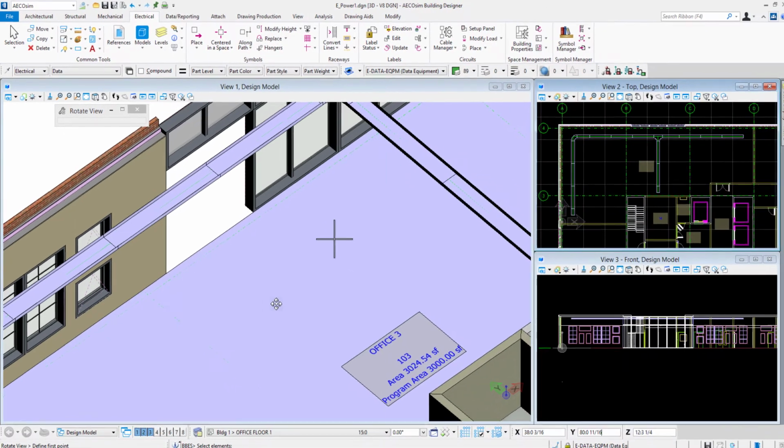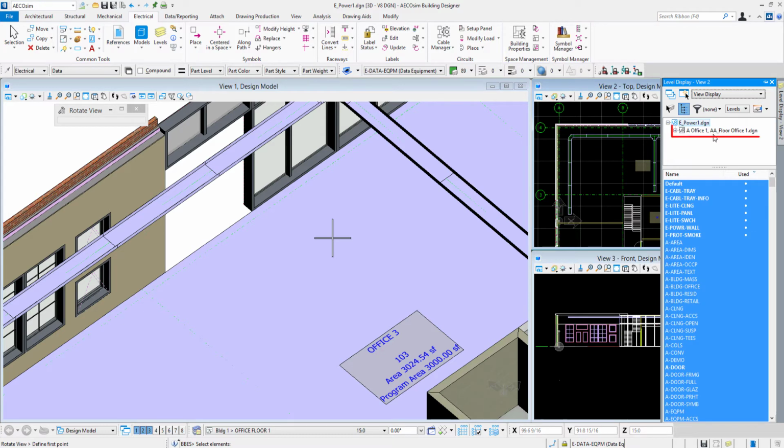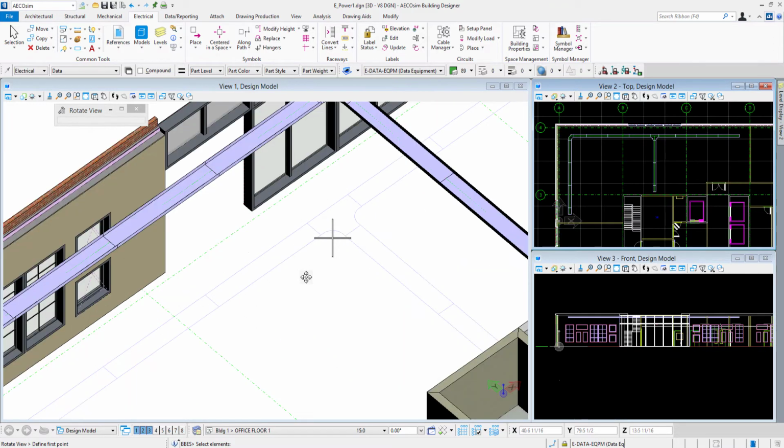Now, in this view, I've got the architectural spaces on. Let me go in here and go to my level display and turn off the spaces temporarily, so that's that A area level. Now that just affected view 2, so I'll say apply to all my open views. I zoomed out once here. You can see the 2D representation of the raceway is still at the floor elevation down there. So when you model these raceways, like all the other symbols in the electrical discipline of Building Designer, we have the 3D portion of it and the 2D portion of it.